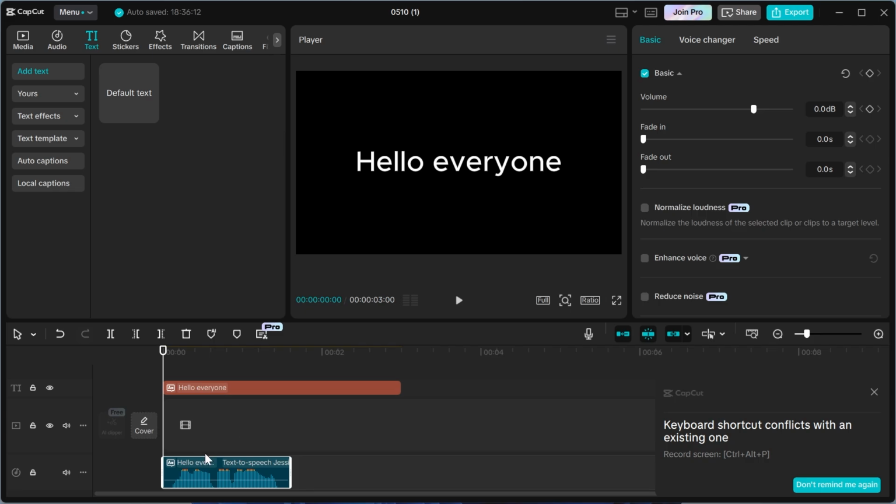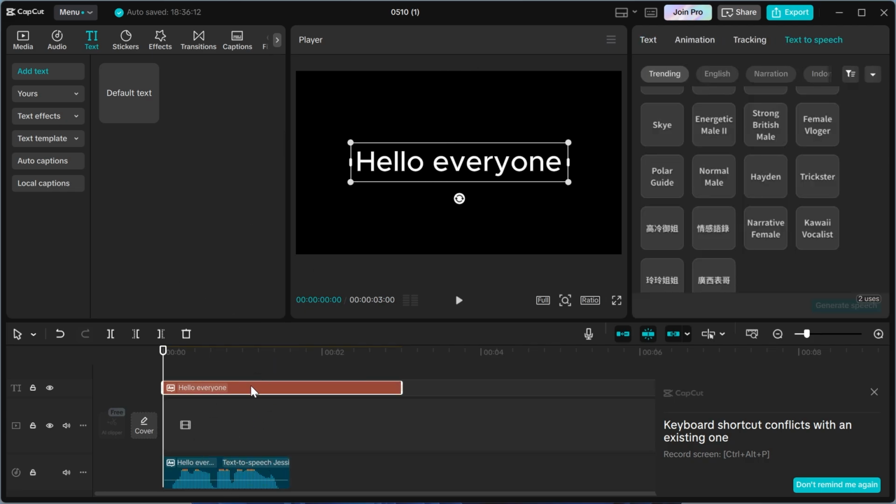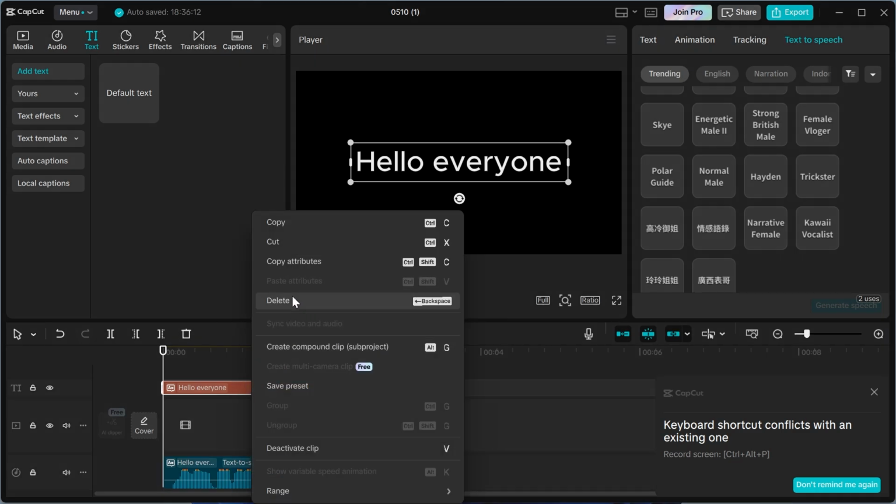Once you've generated your audio track, you'll be able to see it at the bottom down here. Now, if you did want to delete your text, you can do so just by right-clicking on it and clicking on Delete. And that's it, guys.